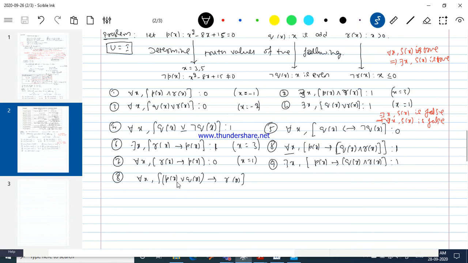For all x, p of x disjunction q of x implies r of x. First look at the quantifier. What should be done? We should show it is false. Then come inside. We have got the implication. To make the implication false, I should choose an element x in such a way that this is true and this is false. Is it possible to find one x for which this is a true statement and this is a false statement? Is it possible to do that?